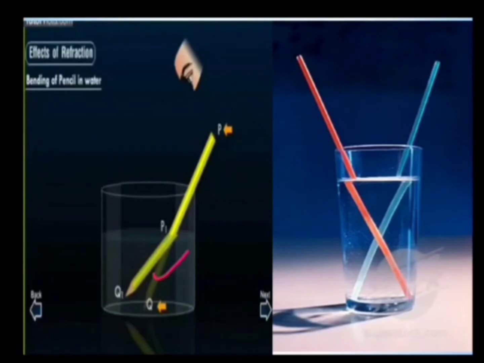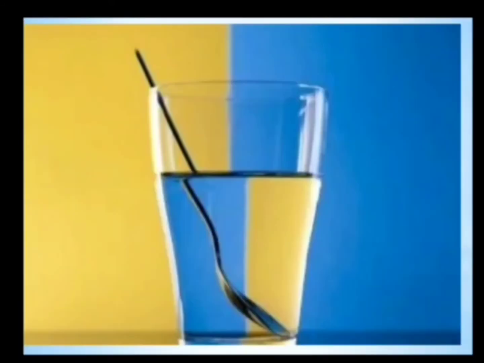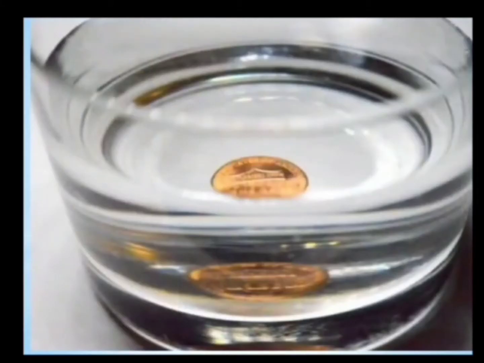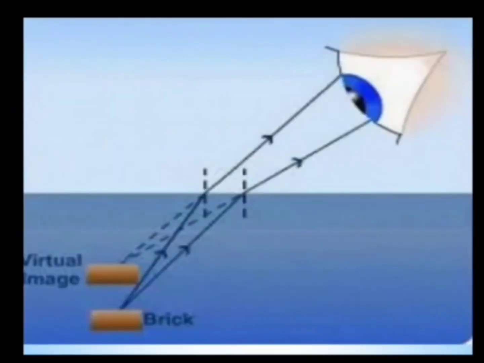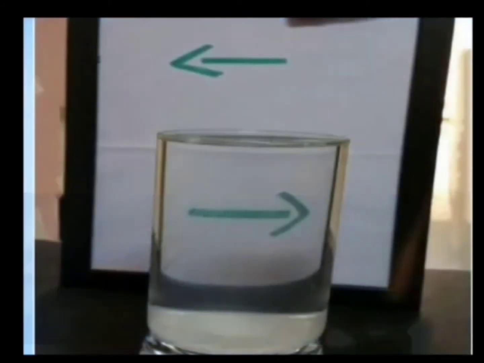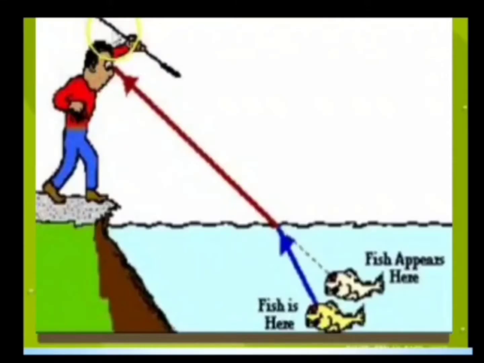Similarly, a straw placed in water appears to be broken at the interface of the medium. A spoon placed in water also appears to be larger in size as well as broken at the interface of the medium. A coin appears to be raised when put into water, or anything placed in water appears to be at a higher position than where it is actually present. An arrow seems to be changing its direction when seen through water. Actually the fish is here, but to the fisherman this fish appears here and he gets confused while catching it.